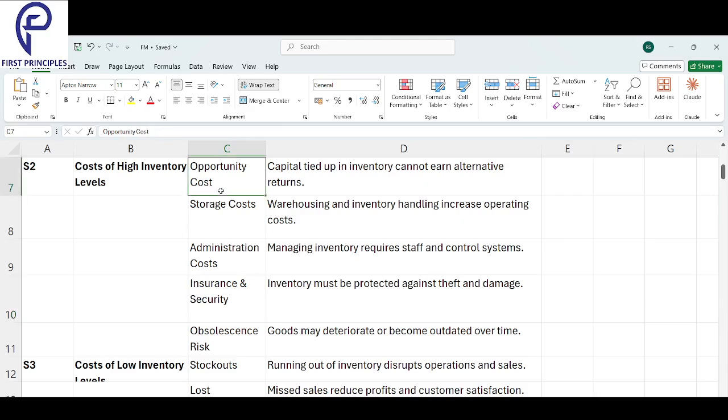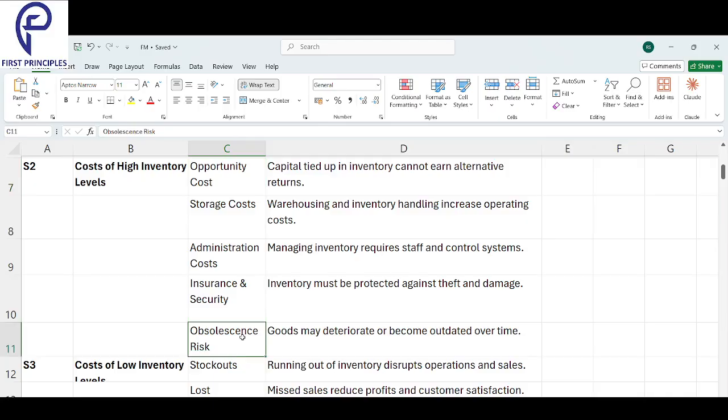Then opportunity cost. The money you spent purchasing the inventory, if you had put it somewhere else, you could have got some return out of it. If your goods don't sell, your money is blocked. That is another problem.